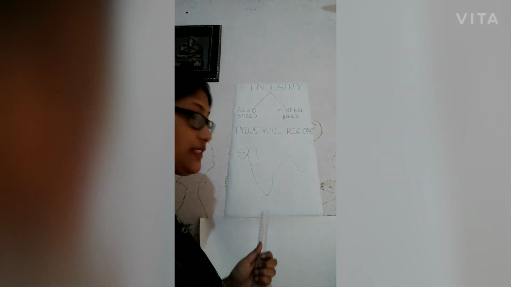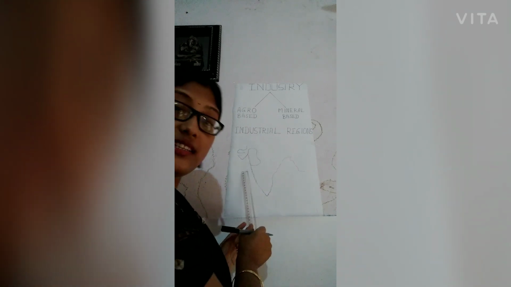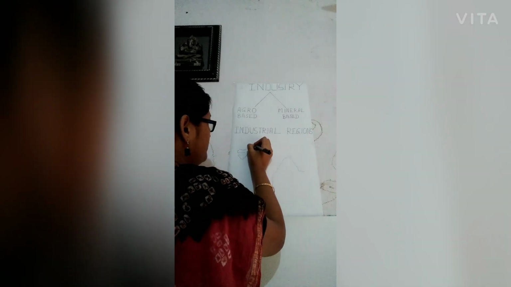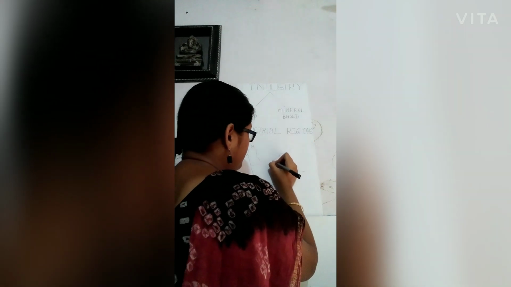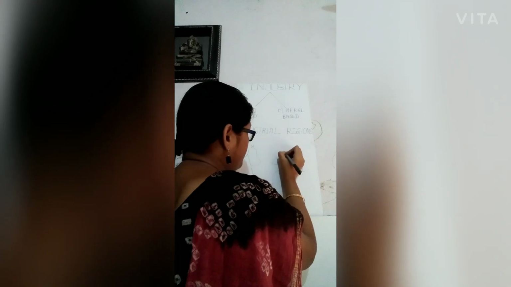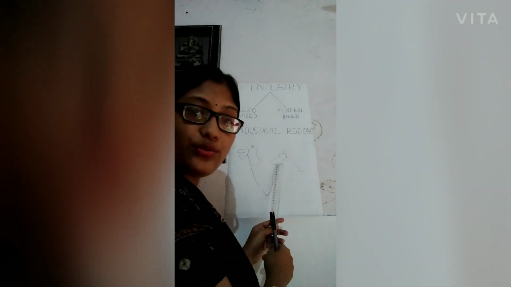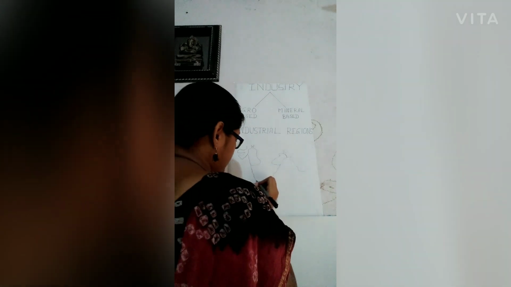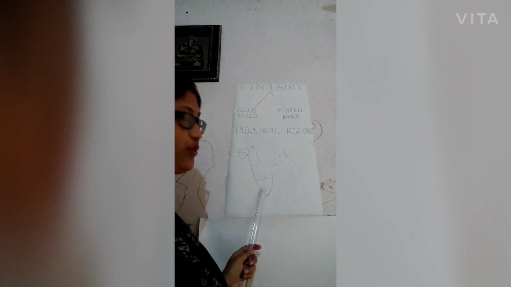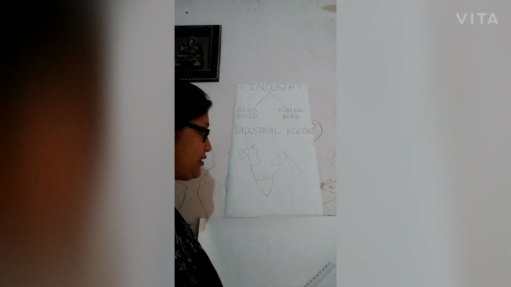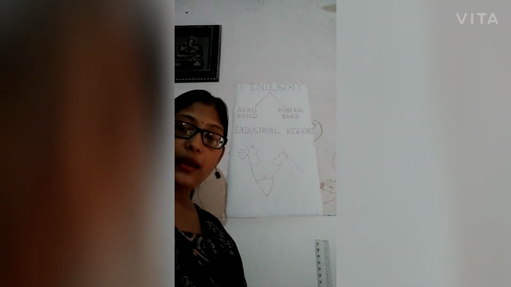See, it is the western zone, I am writing here W. It is the eastern zone, written E. And we are talking about the southern zone, I have written here S. Now here we are discussing all the industrial zones of India, and we will know various types of industry.